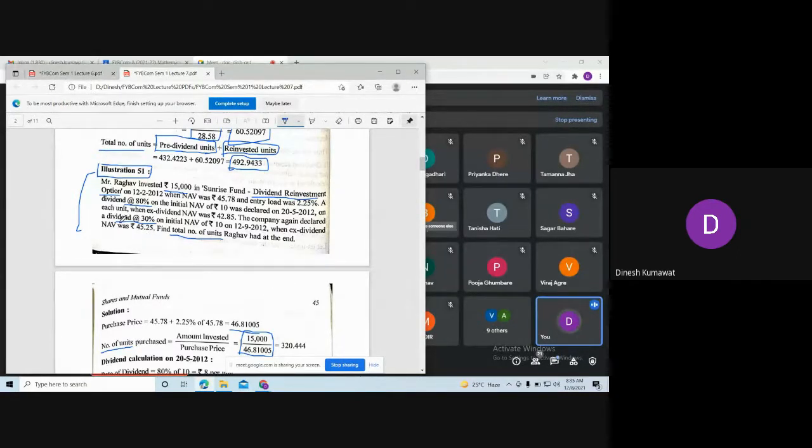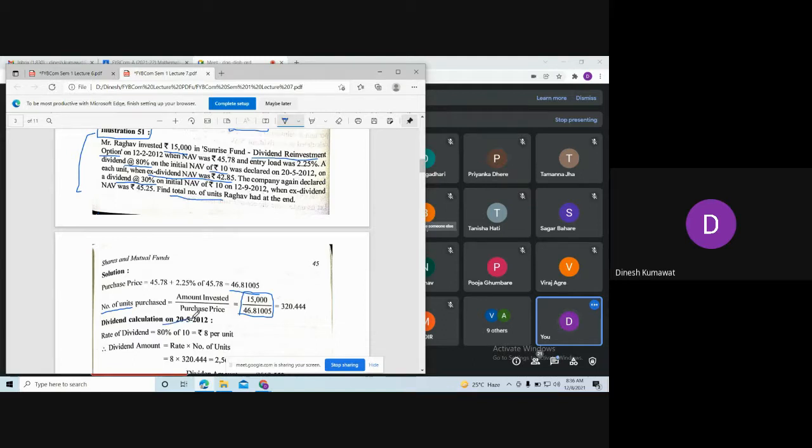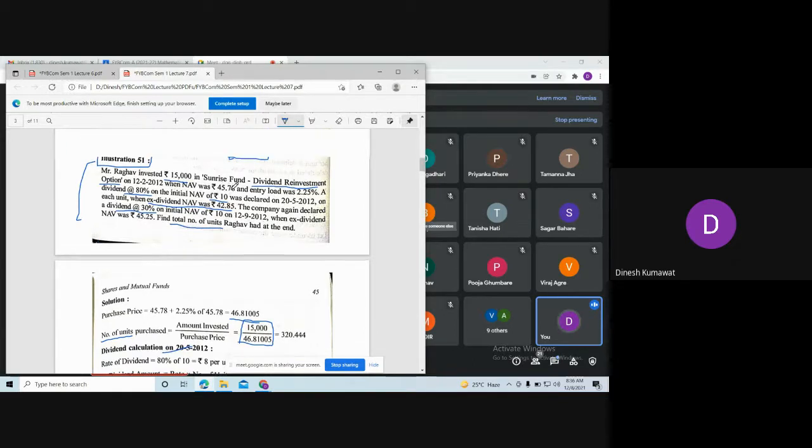Okay. Now let us move on to this third line. You can see on this third line a dividend at the rate 80% on the initial net asset value of rupees 10 was declared on 20th May 2012 on each unit when ex-dividend net asset value was rupees 42.85. So now we are going to do the dividend calculation on 20th May 2012.